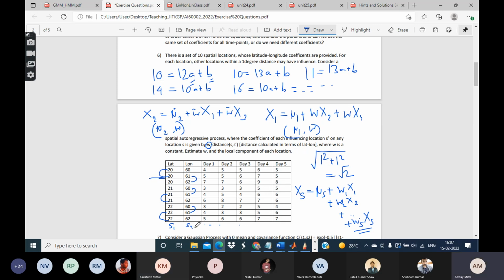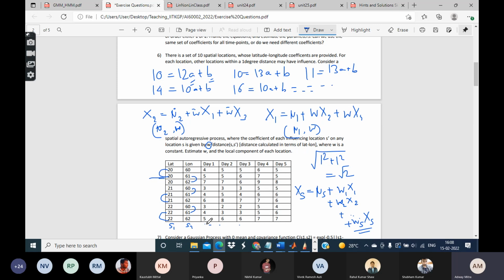If that is the case, the general strategy will be that we have the observations at these locations, and we consider some other locations for which these things are known.